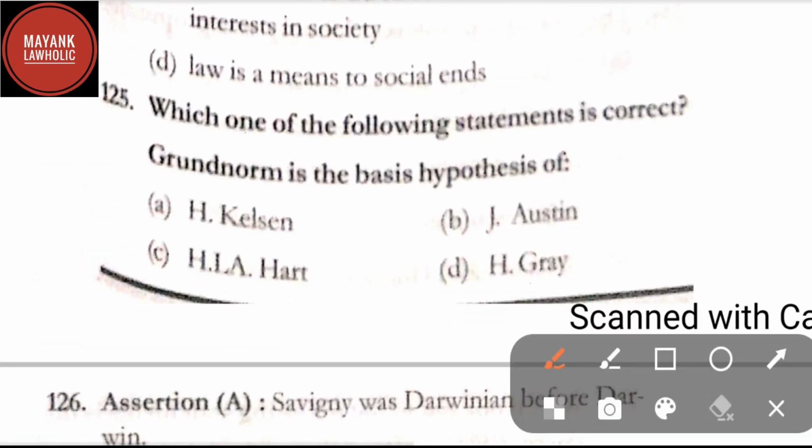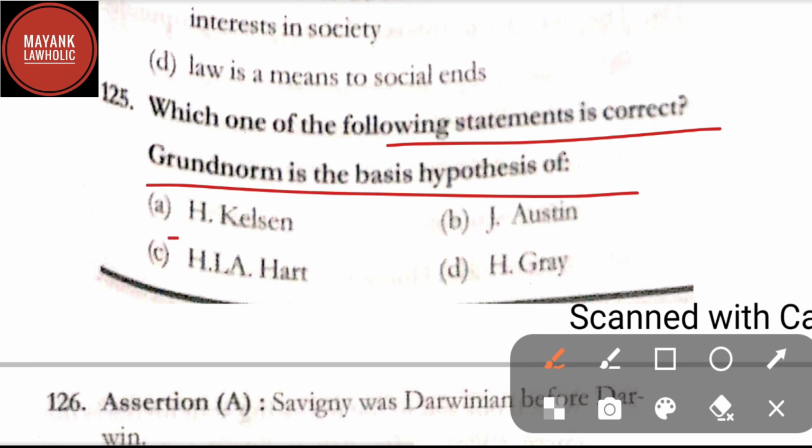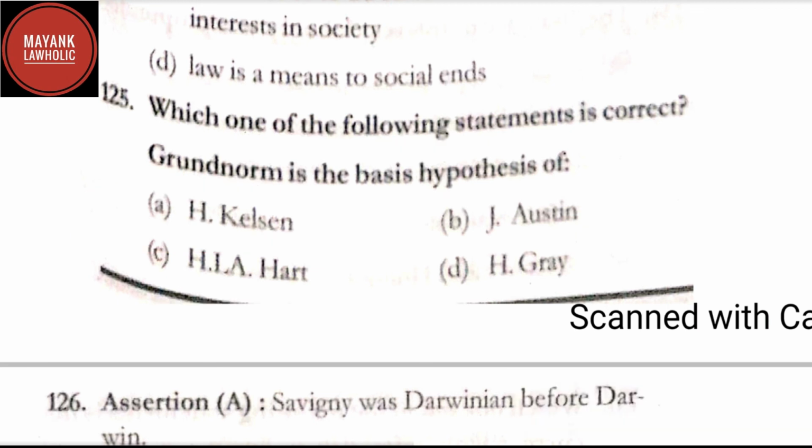Question number 125. Which one of the following statements is correct? Grundnorm is the basic hypothesis of option A, H. Kelsen, option B, Austin, option C, Hart, and option D, H. Gray. Here correct answer is option A, that is Kelsen. Kelsen talks about the hypothesis of Grundnorm. Now, we will do the remaining questions in another video.